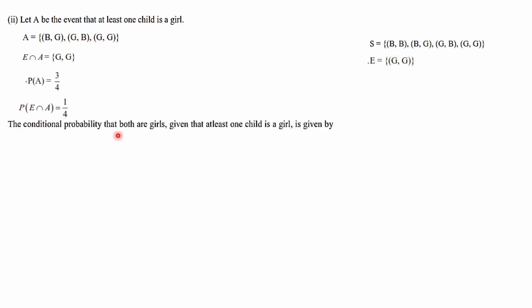So the conditional probability that both are girls given that at least one child is a girl. At least one child is a girl means A. Both are girls we have taken as E in the previous slide. So E given A. Both are girls we have taken as E, given that at least one child is a girl, that we have taken as A. So probability of E given A. P of E given A is equal to P of E intersection A by P of A. Let's substitute it. P of E intersection A is 1 by 4 divided by P of A is 3 by 4. 4 and 4 can be cancelled and the final answer is 1 by 3.